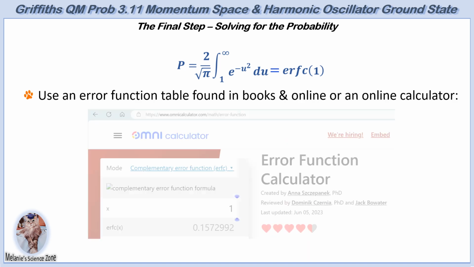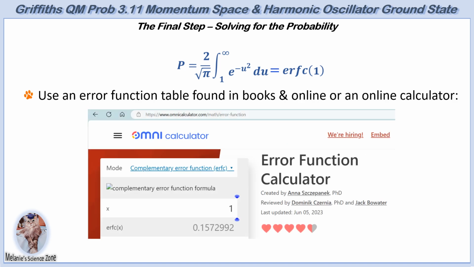An example is shown. Entering the value 1, which corresponds to a natural unit as discussed, or 1 standard deviation in statistical terms, yields 0.1573 as the probability. Therefore, the probability that a measurement of momentum p on a particle in the ground state of the quantum harmonic oscillator would yield a value outside the classical range is 15.73%. Rounding to two significant figures results in 16%.